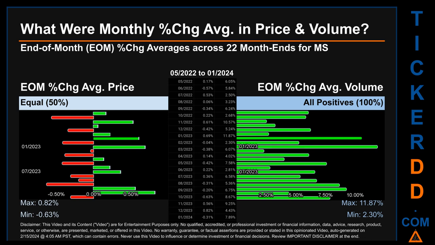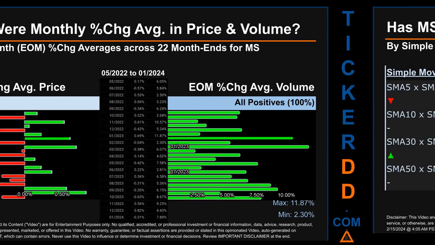Price saw an end-of-month max of 0.82% in average percentage change along with a minimum of minus 0.63%. For volume, the maximum and the minimum monthly percentage change were respectively 11.87% and 2.30%.